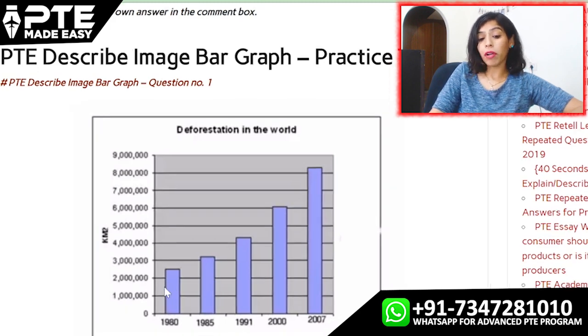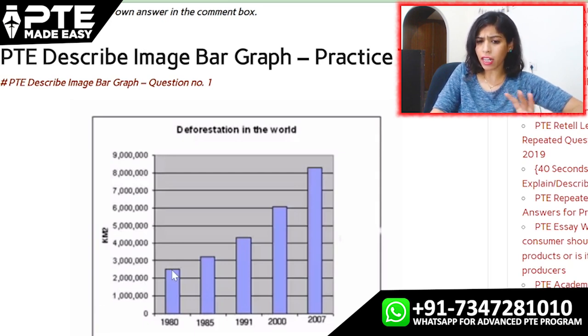Okay. However, this whole graph, the situation kept on increasing. The rate at which deforestation was taking place increased from 1980 to 2007, and in the year 2007, it was four times the area in 1980.